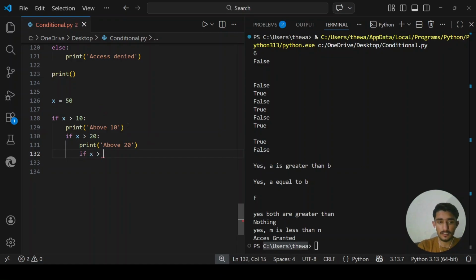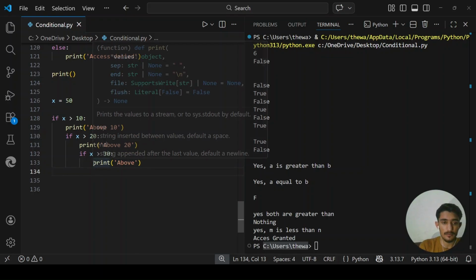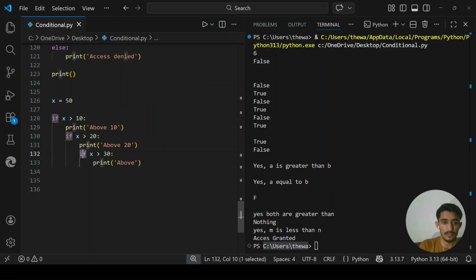I'm saying if x is greater than 30, print above 30. Now when I hit enter here, you see it starts here, because this is the if block and I am in this block.